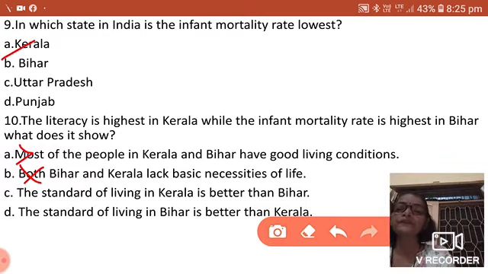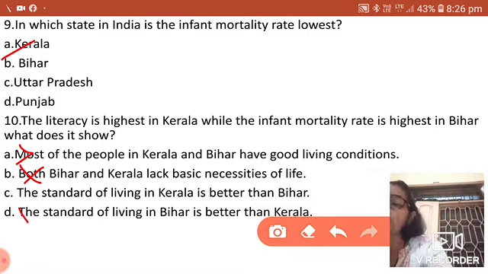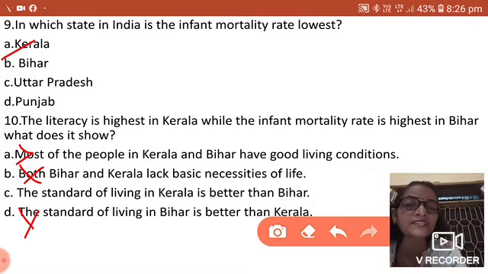The standard of living in Kerala is better than Bihar. The standard of living in Bihar is better than Kerala. If the standard of living in Bihar is better, then why is the mortality rate high?